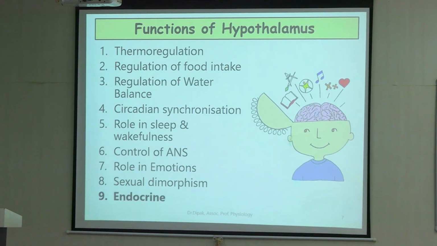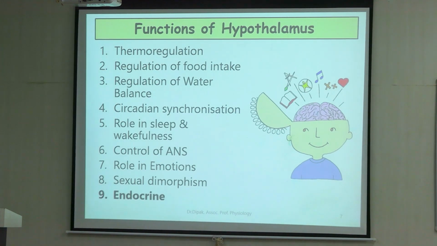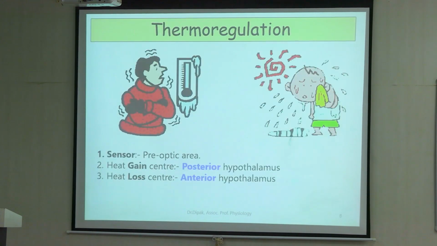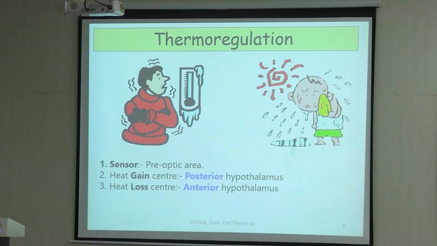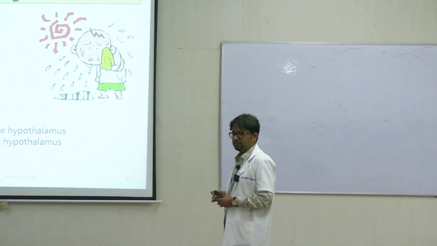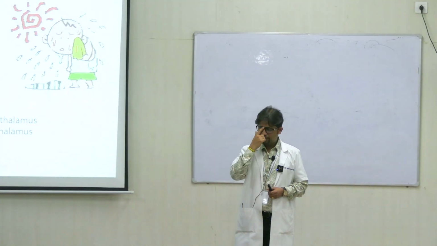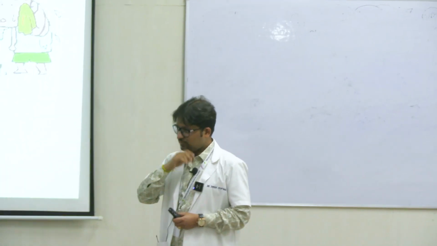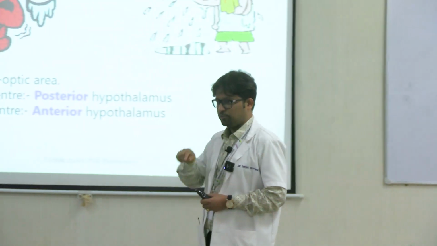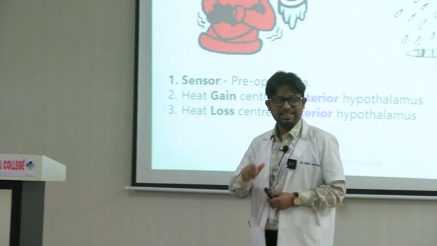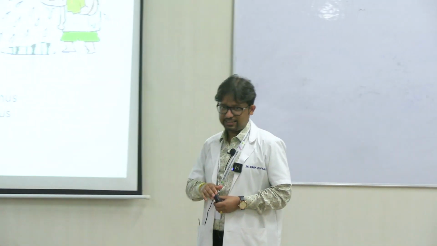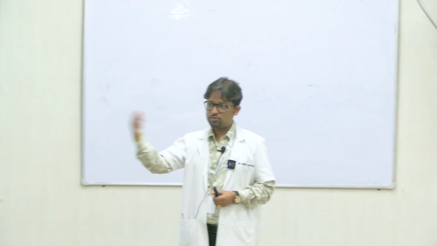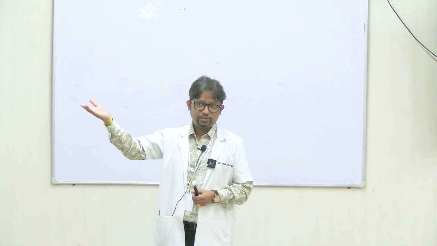Now the functions. So you have already got some of the functions from the previous slides. So let us take one by one each of these. We will not talk of the endocrine because that has already been covered. Thermoregulation means maintenance of temperature of the body, right? Temperature maintenance occurs by a negative feedback mechanism. So what is a negative feedback? Whatever response is produced in negative feedback is a correction of the initial stimulus. So if there is a decrease in the stimulus, the response will be increasing it back to the expected normal